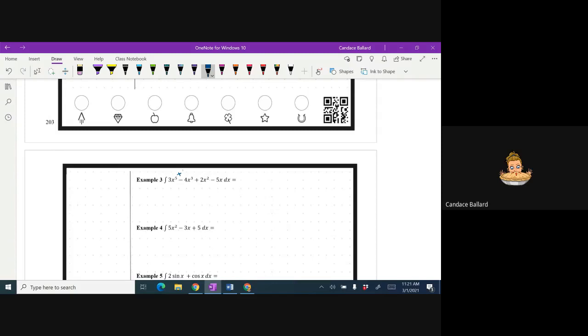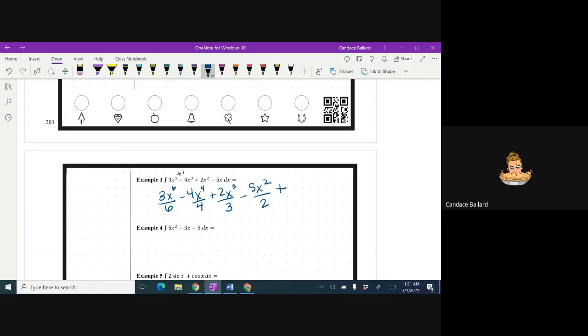We're going to add 1. So I get 3x to the 6th divided by my new exponent 6, minus 4x to the 4th divided by my new exponent 4, plus 2x cubed divided by my new exponent 3, minus 5x squared divided by my new exponent 2. What do we always put at the end, you guys?